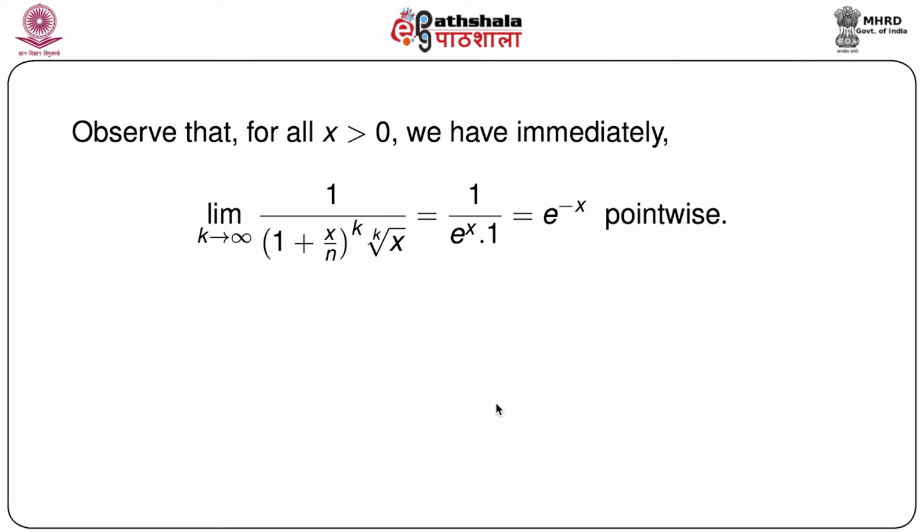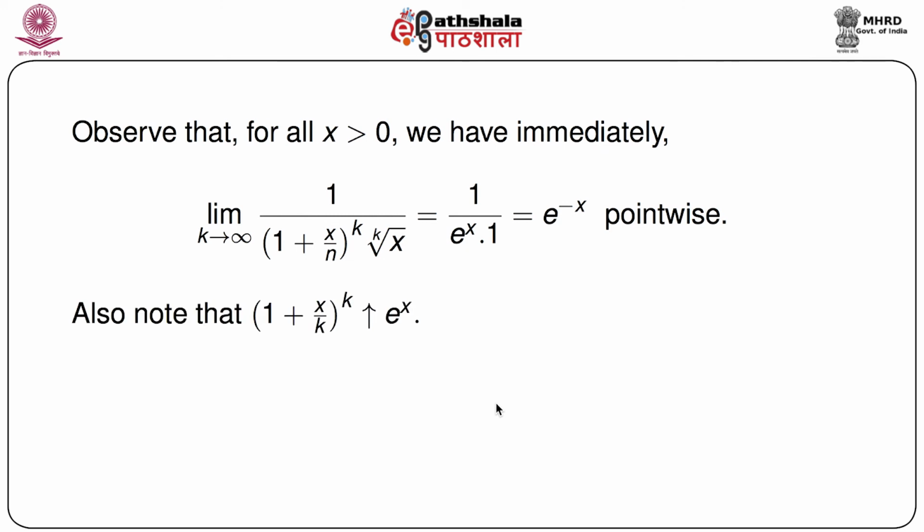So observe that for all x greater than 0, we immediately have the limit as k goes to infinity of 1 by (1 plus x by k) to the power k into the kth root of x is nothing but 1 by e to the power x into 1, because we know (1 plus x by k) whole to the power k goes to e to the power x as k goes to infinity, and the kth root of x, that is x to the power 1 by k, goes to 1 as k goes to infinity. So this entire thing is nothing but e to the power minus x, for every x, that means it is pointwise convergence.